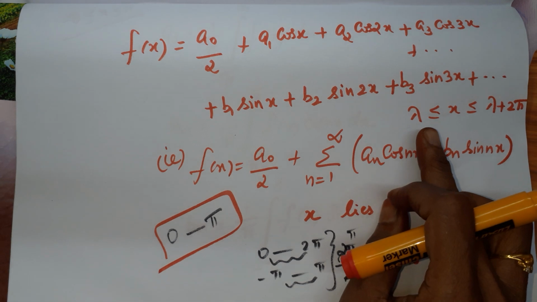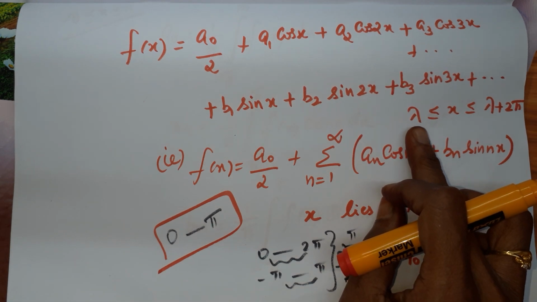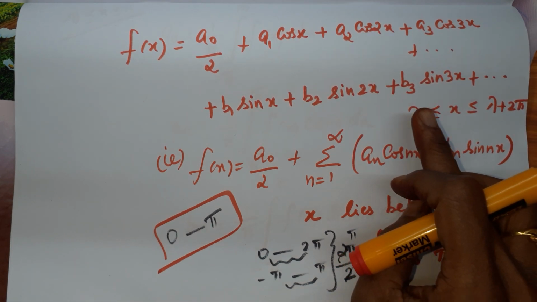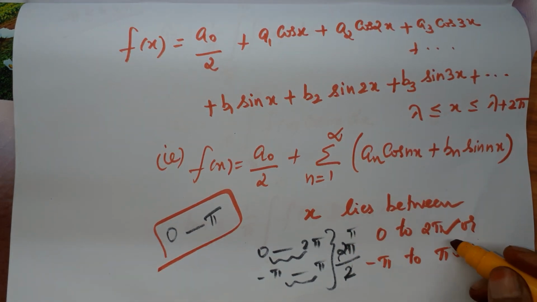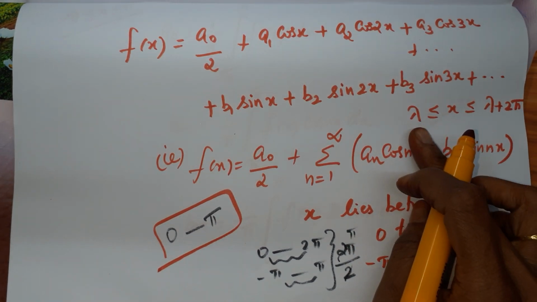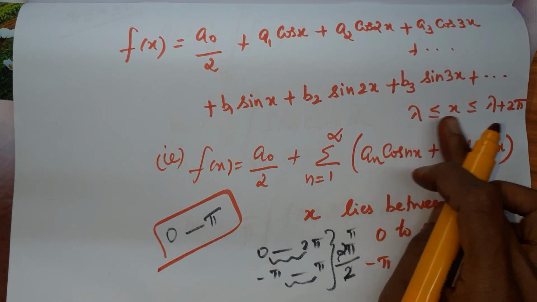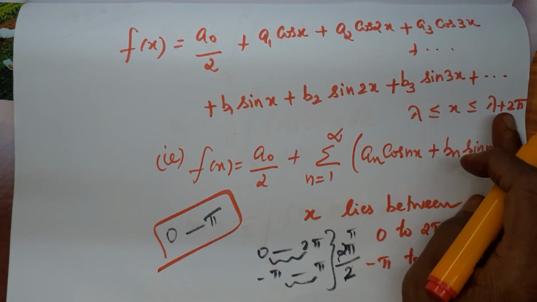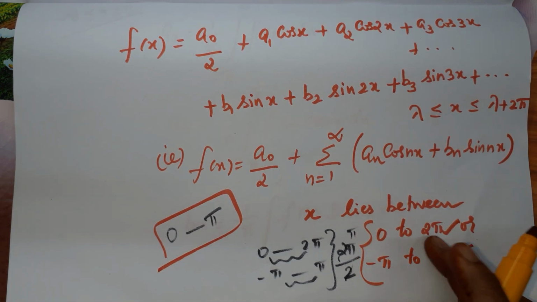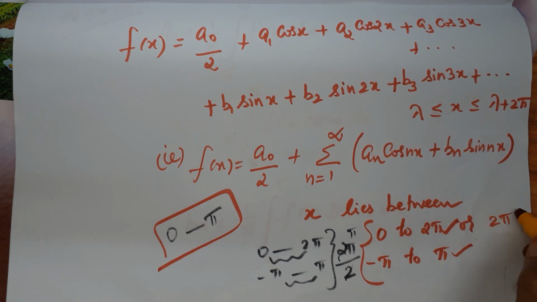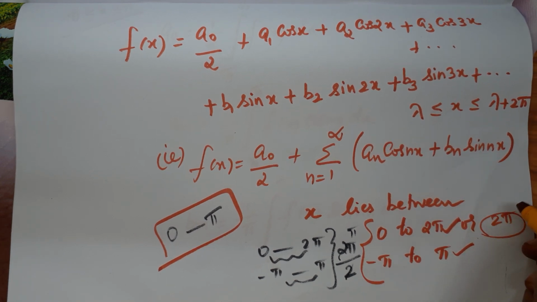Full range, for example, if we take lambda as 0, the limit is from 0 to 0 plus 2 pi, that is 0 to 2 pi, the first one. When we take lambda as minus pi, the limit is minus pi to minus pi plus 2 pi, that is plus pi. So minus pi to plus pi. For both these two intervals, the length is 2 pi. So this is for full range.